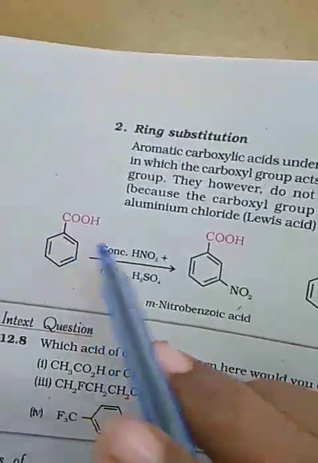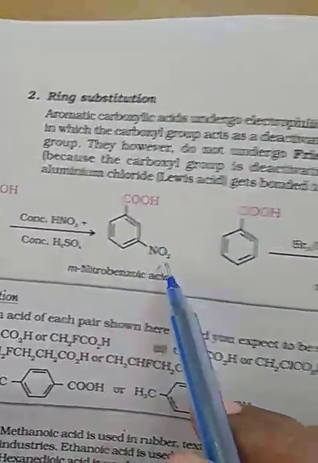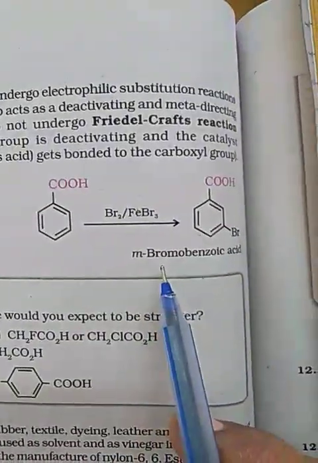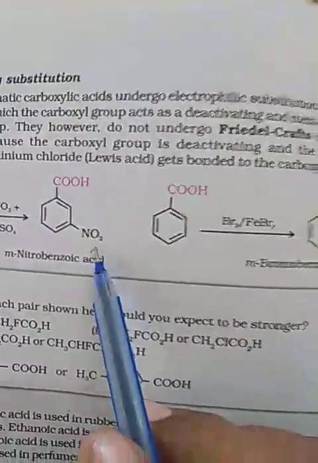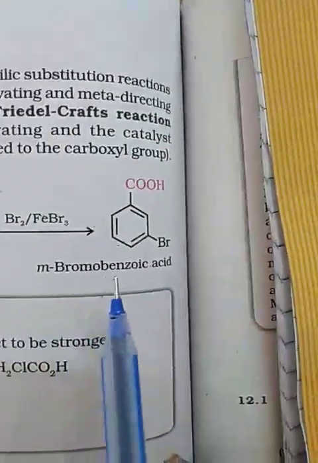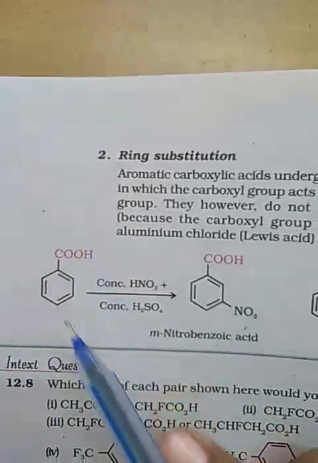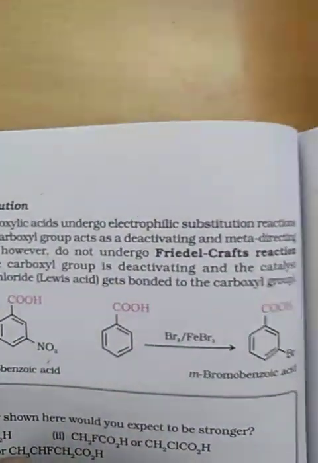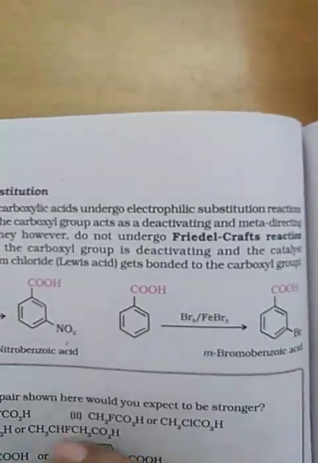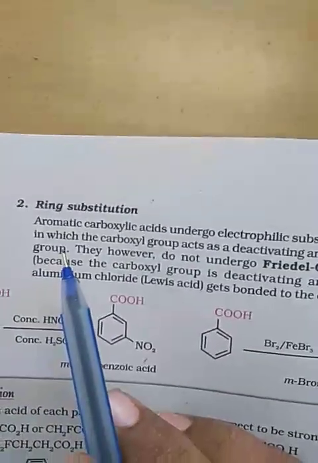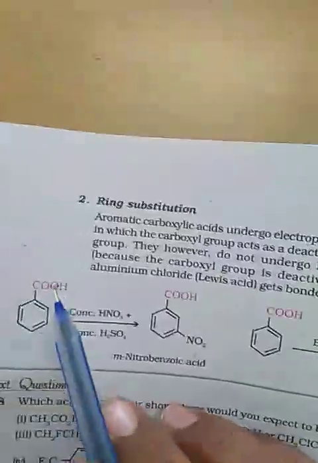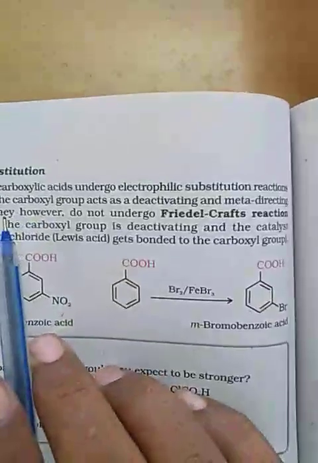Now our next topic, ring substitution, such as nitration and bromination. You are getting the meta product, meta-bromobenzoic acid, because COOH is a meta-directing group. This is called ring substitution. Aromatic carboxylic acids, meaning benzoic acids, undergo electrophilic substitution reactions. In 11th you also studied benzene and toluene. Here we are doing it with the COOH group, in which the carboxylic group acts as a deactivating and meta-directing group.